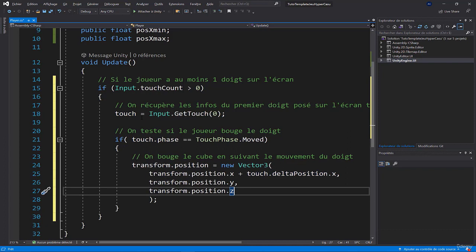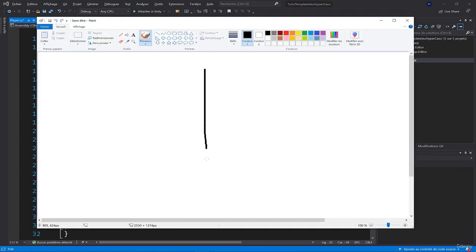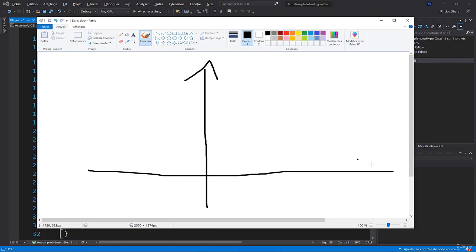Knowing that by default your finger is in coordinates 0, 0, if you move your finger to the right, the position will have a positive value. Well, I'll try to represent that. If you remember your math class, we have the y coordinates, the x coordinates.